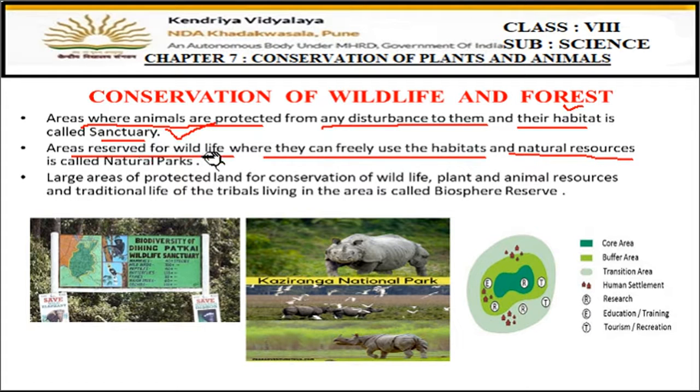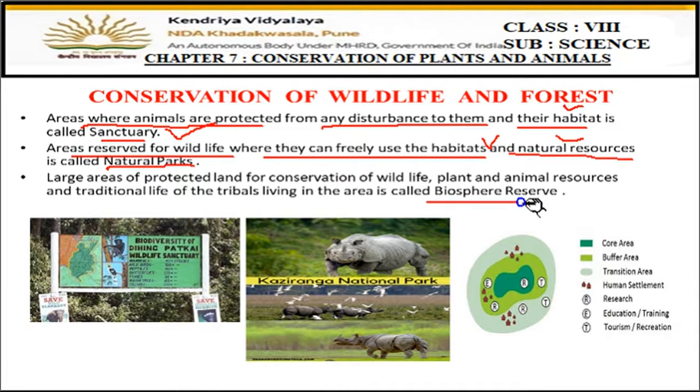So, such areas where plants are also protected and animals are also protected, and they can freely move here and there, and they can freely use their habitat, they can freely use all the natural resources which are present there. And such areas are called natural parks or national parks. Okay, both the names you can use, either national parks or natural parks. So these are the areas which are conserved for the wildlife, for the plants as well as for the animals.